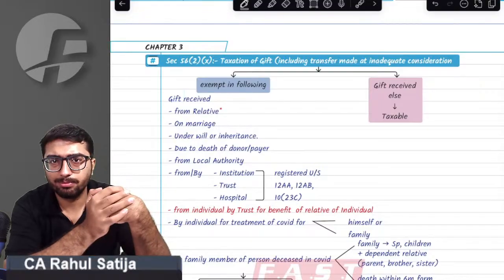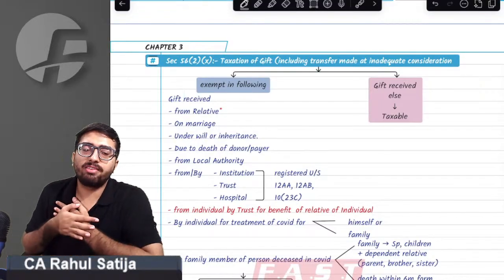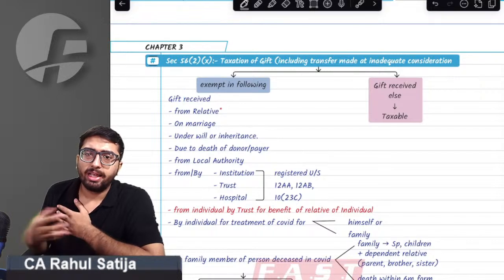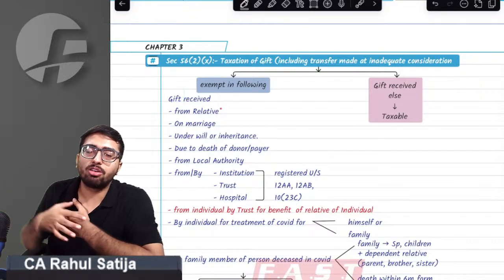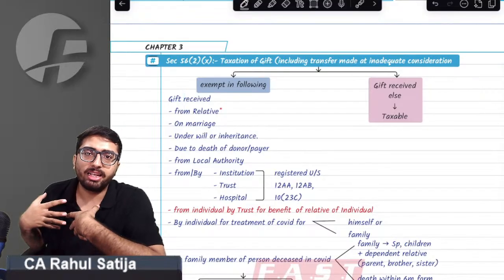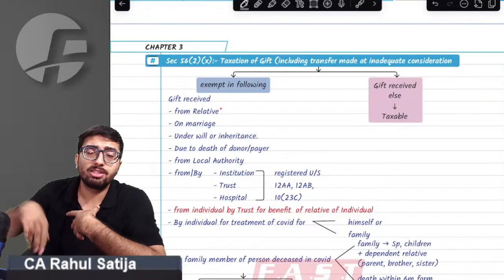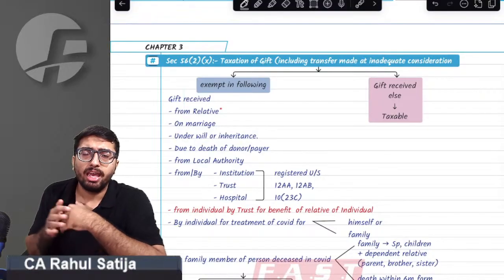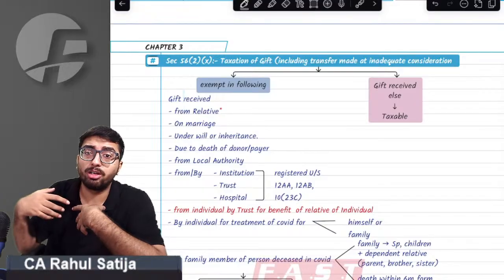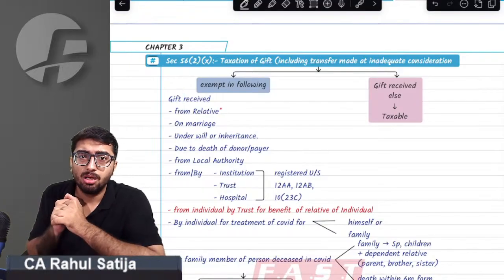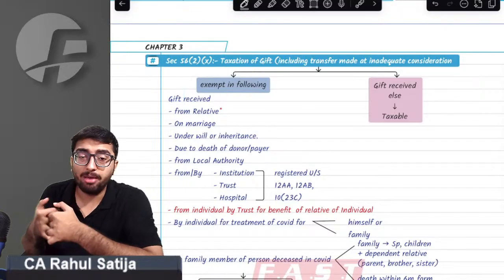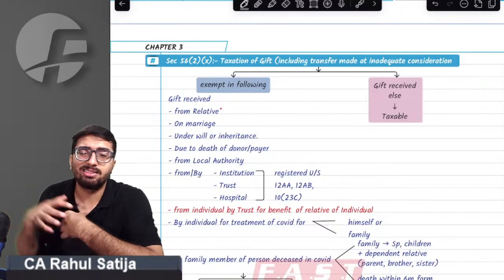Sir, if I am receiving any gift on account of my marriage, it will always be an exempt gift. If I am getting married and I am getting a Rolls Royce, the provision says it is exempt. If I am getting married and I am getting 2 kg of gold, the provision says it is exempt. If I am getting 5 house properties at my marriage, that is exempt.